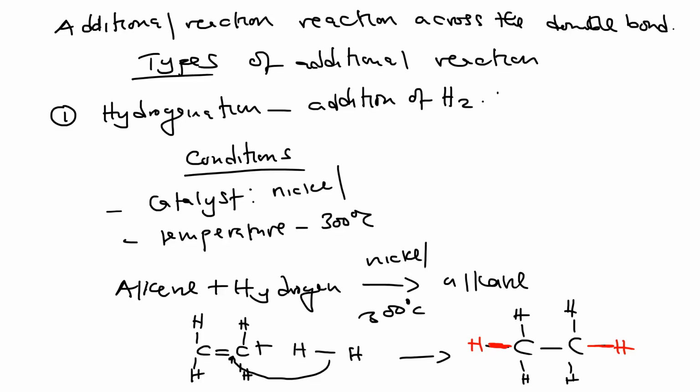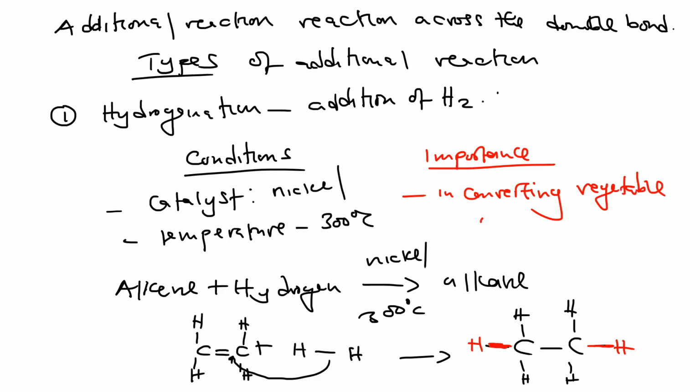Now, the other thing you need to understand is the importance of this process. What is the importance of this process? So this process, or this reaction, can be used in converting vegetable oil to form margarine. These are important things, to form margarine. So that is the importance of the hydrogenation reaction.